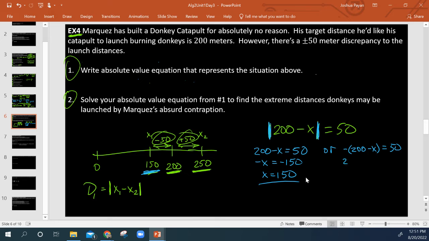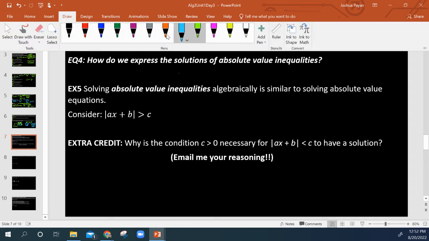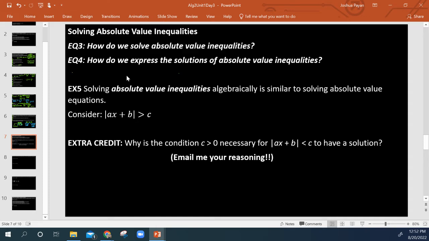Okay, then I'm going to multiply by -1 on both sides, subtract by 200 on both sides, multiply by -1 on both sides, and there it is. Okay, so we see how it works. Okay, we see that we have an equation that can express how something can be 50 away in either direction from a target.